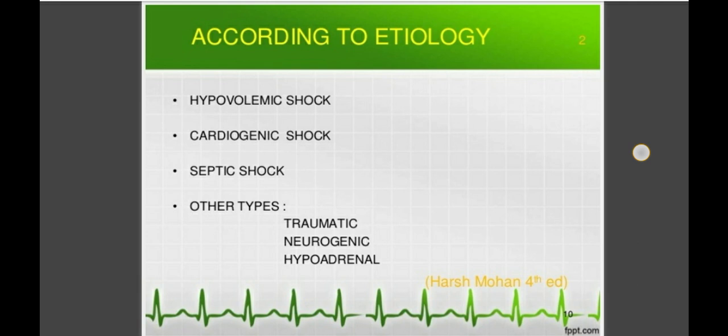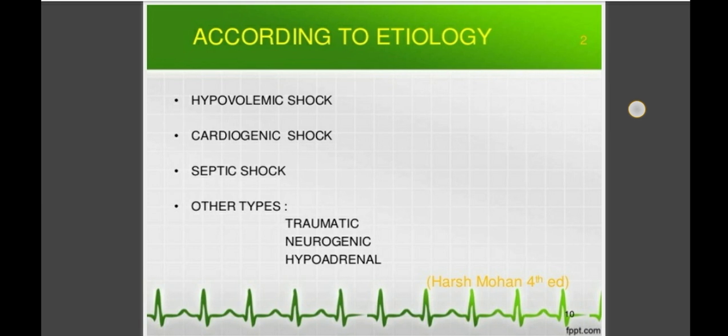Gram positive bacteria cause exotoxic shock, as they secrete exotoxin that leads to exotoxic shock, and it may be due to streptococci, pneumococci. These are some of the bacteria that cause exotoxic shock.